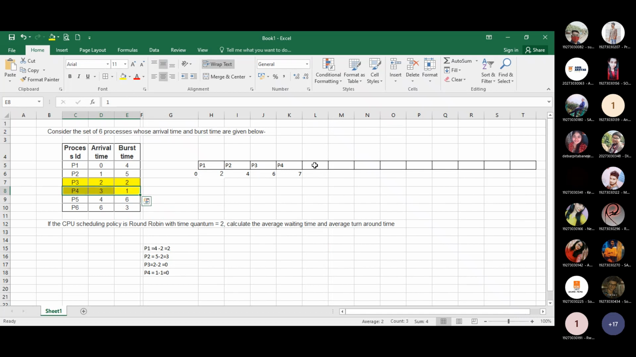Now P5. P5 requires 6, and as per the algorithm, we allow only 2. So 7 plus 2 is 9, and here 6 minus 2 equals 4.